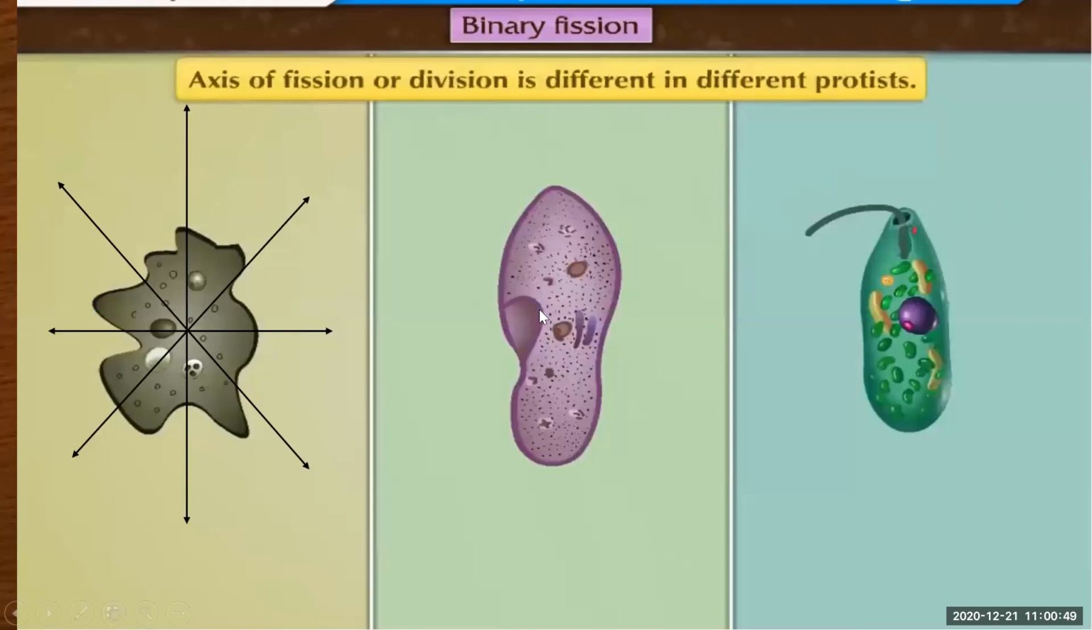When you're talking about the paramecium, see here, the paramecium has a particular shape. It is like a shoe. So when he will divide himself, he will divide transversely. Okay, it is a transverse section. And if you talk about euglena, it also has a definite shape, and it has a flagellum, and he will divide himself longitudinally. Okay, so the axis of fission or division is different in different protists. Got this much? These are the axes: amoeba in any plane, paramecium in transverse, and euglena in longitudinal way.